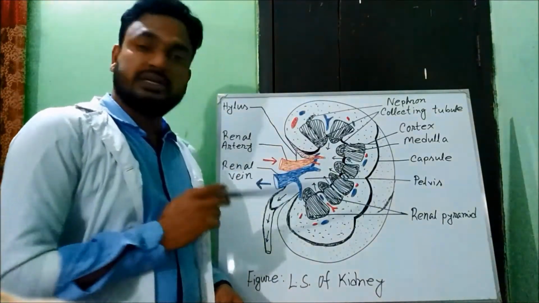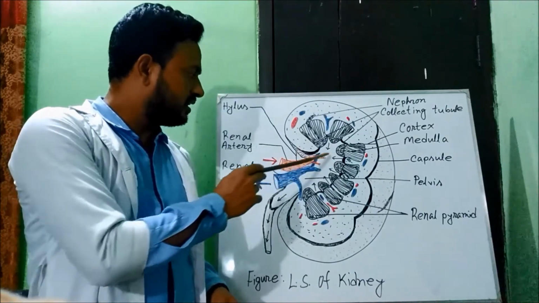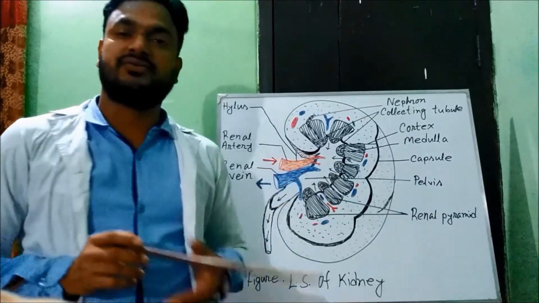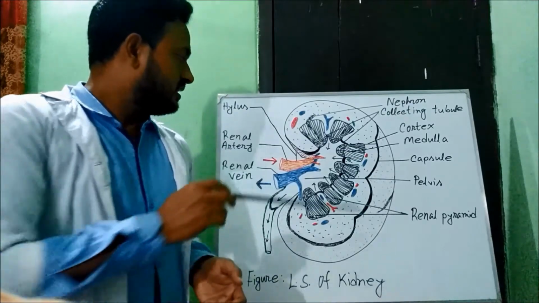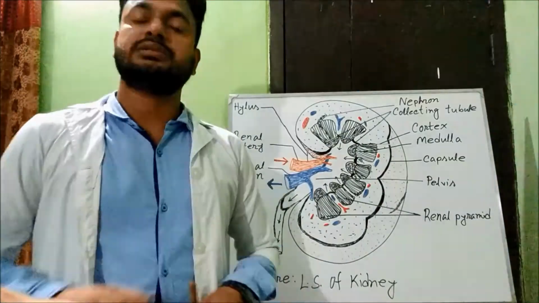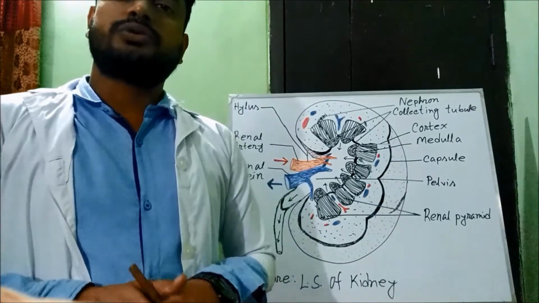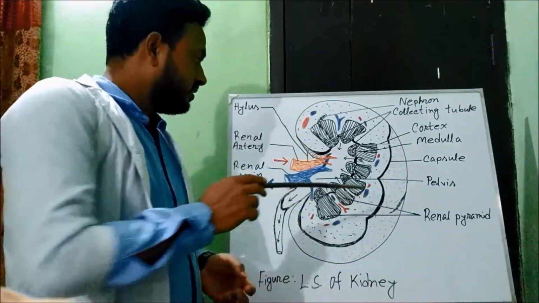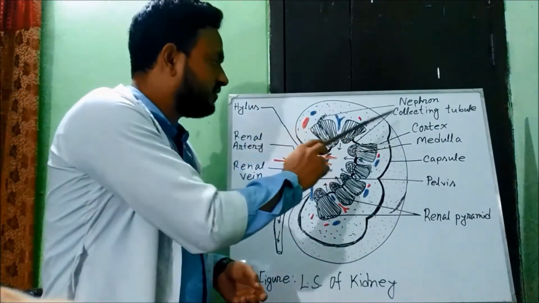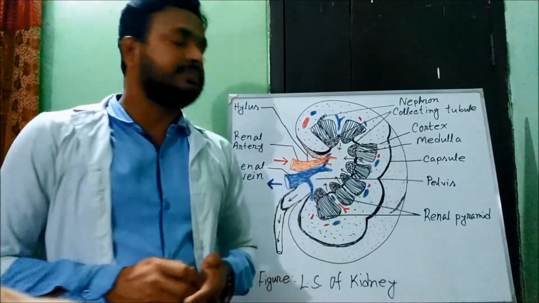The funnel shaped extended part of the ureter is called renal pelvis. Kidneys are enclosed with a special fibrous membrane called renal capsule. This is the renal capsule, this fibrous membrane.